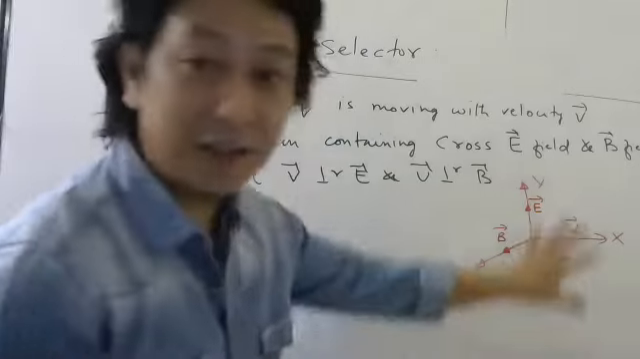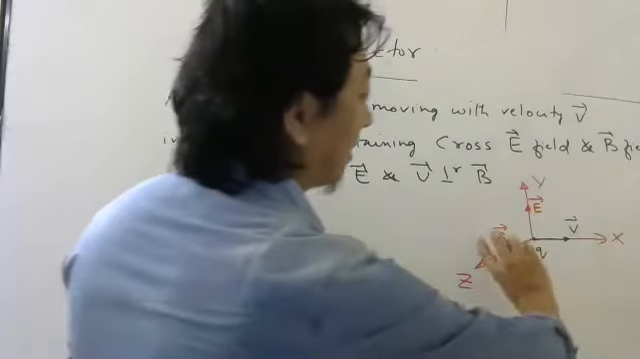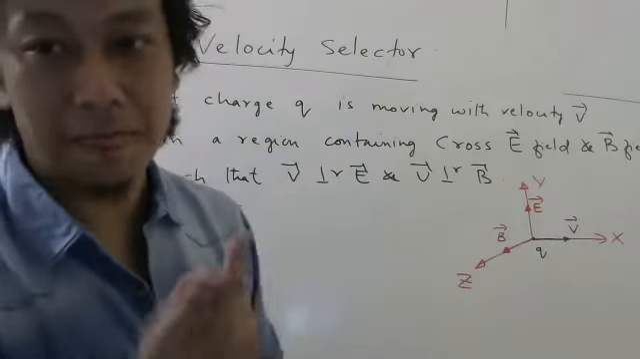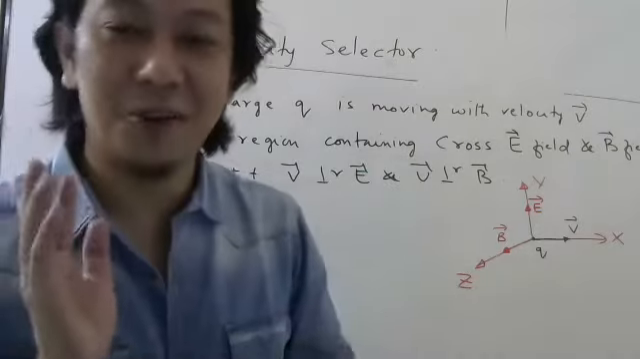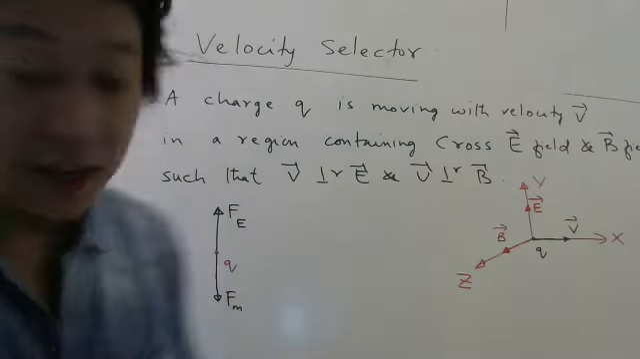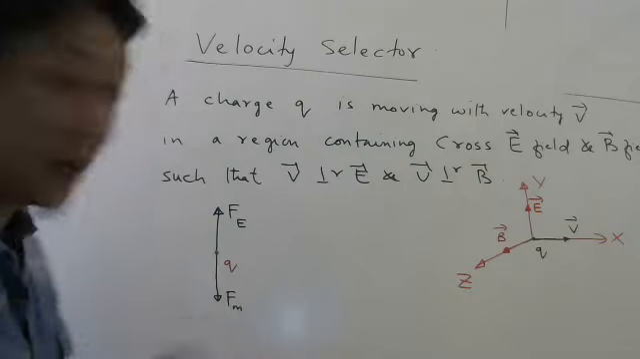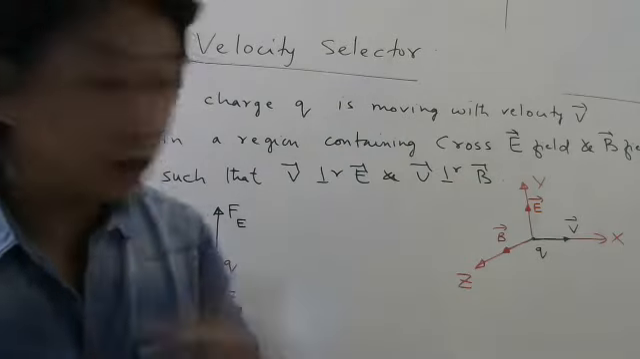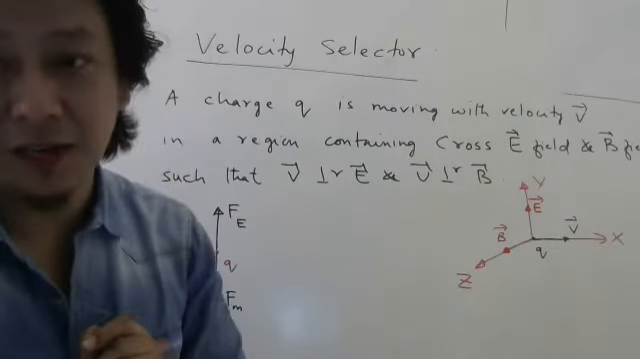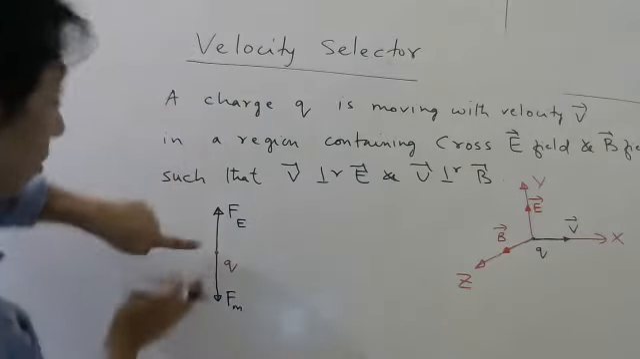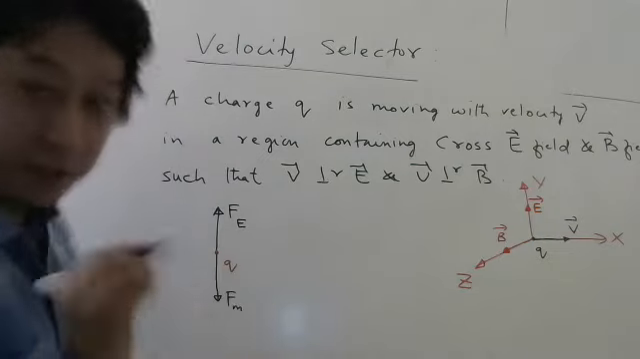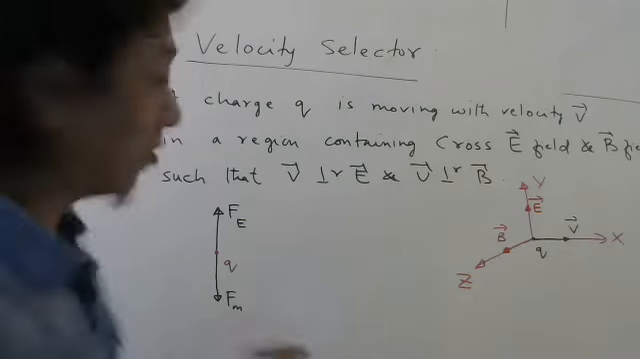So we have arranged the diagram in such a way. If I put magnetic field the other side, then the magnetic force will be upwards. I don't want that. That also you can study if you want, but I want this case. So in this case, the force on the charge by electric field and by magnetic field are in opposite direction. Understood? So it is possible for the net force to be zero.